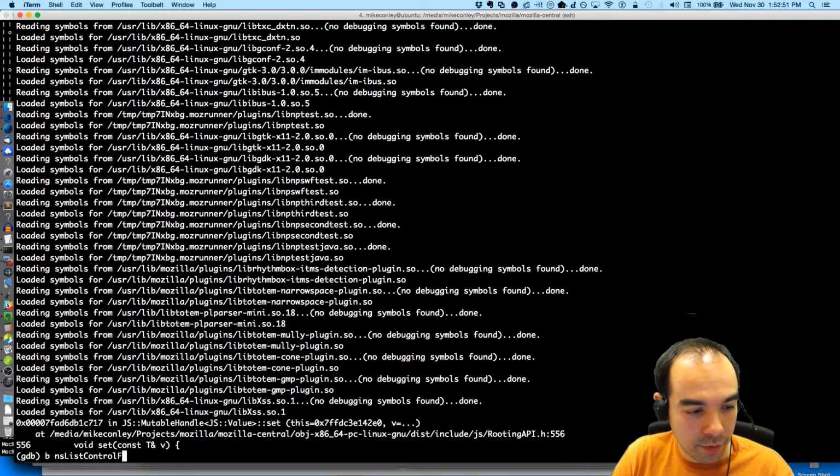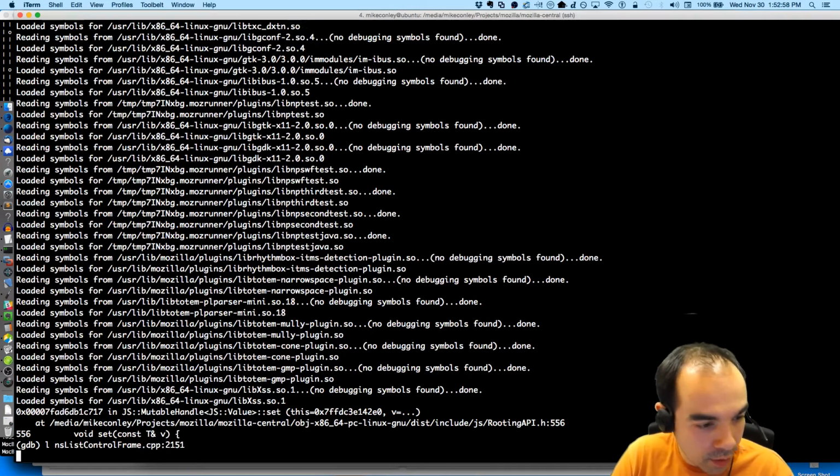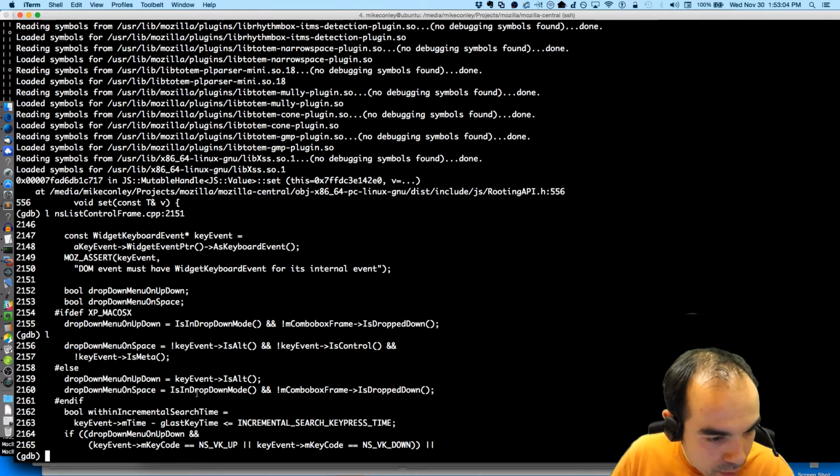So list control frame.cpp line. Well, first of all, let's make sure that the lines match up. So 2151. Well, it's not exactly, so I have to get it just a little further. Let's get it drop down menu on space. We'll do it right there, 2160.